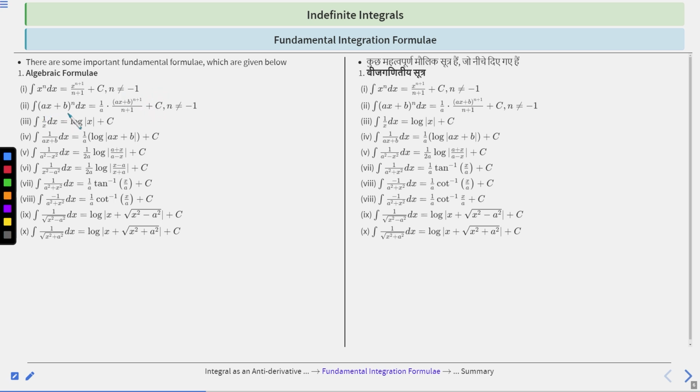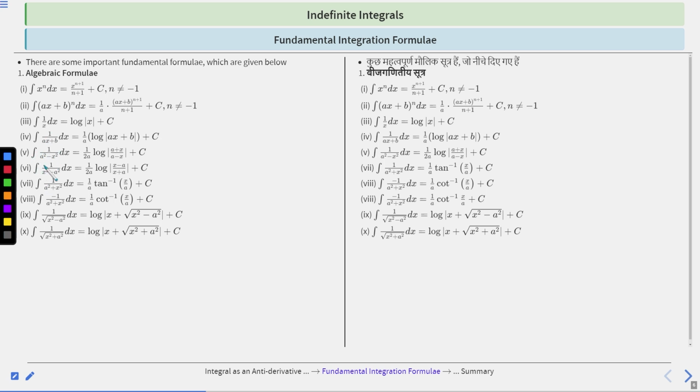Integration of ax plus b to the power n dx can be written as 1 by a into ax plus b to the power n plus 1 upon n plus 1 plus c, where n not equal to minus 1, right? Also, integration of 1 by x dx is basically log mod x plus c, right? And integration of 1 by ax plus b dx is equal to 1 by a log mod of ax plus b plus c. Clear? You have to remember this.